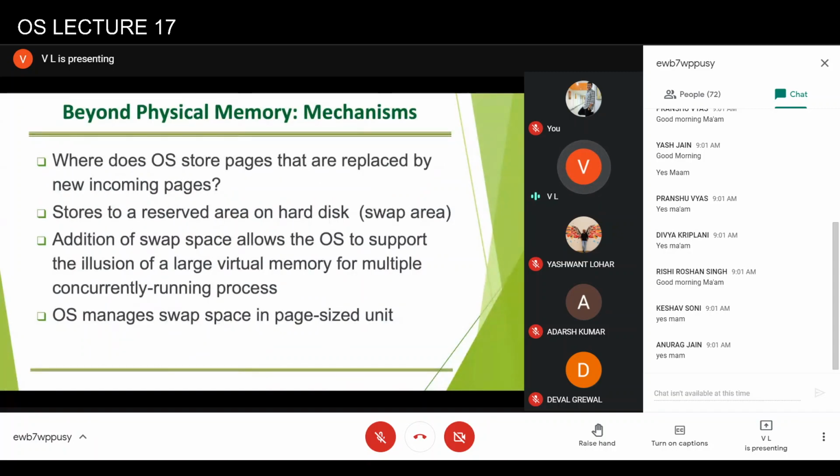Now we discussed page replacement algorithm. So we said that if a process requires a new page, then the operating system will bring that page from hard disk to main memory. Am I right? But what if there is no free page frame available in the main memory? Then the operating system has to replace an old page.